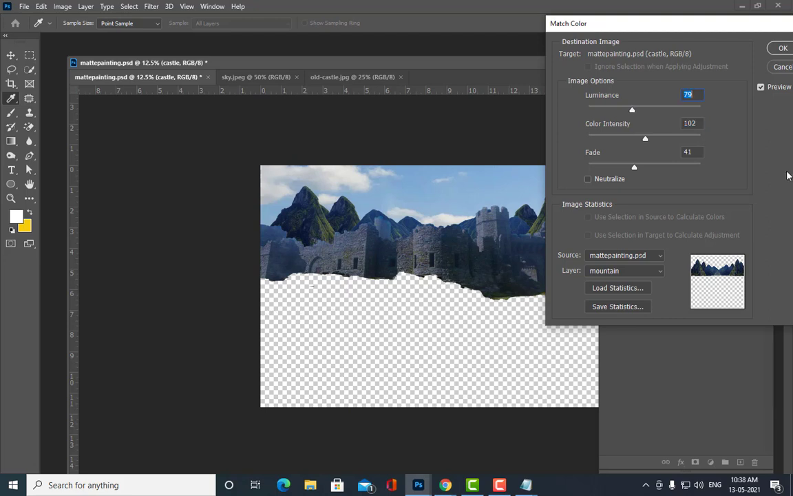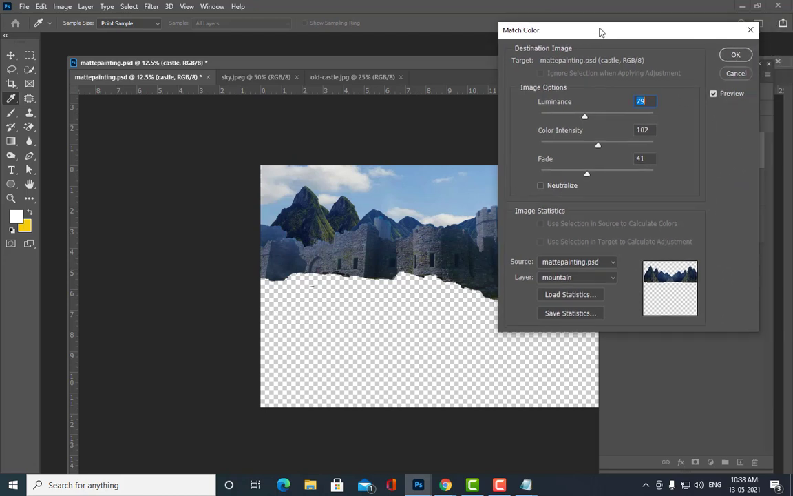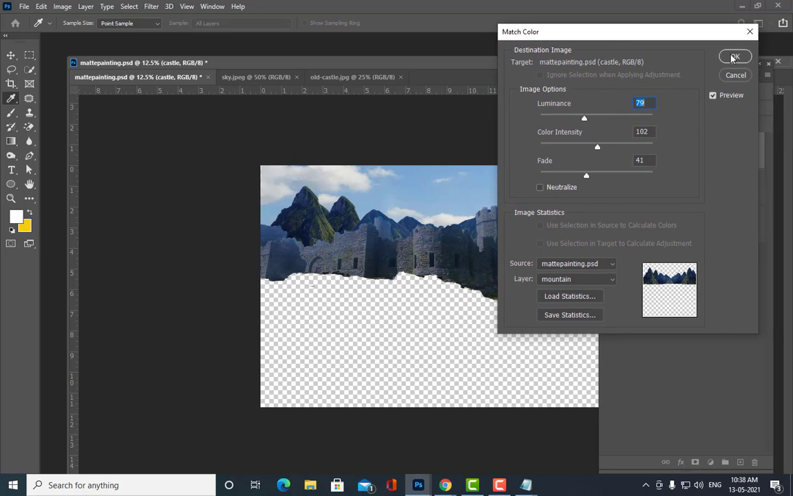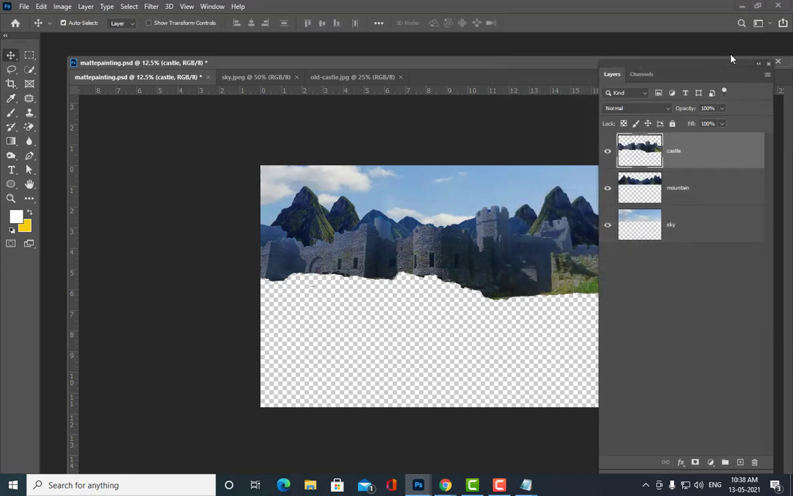Okay, so now we have a perfect color matching between mountain and castle. Are you all able to understand how to do the color matching? Yes, sir. Okay. So once you have done this, just click OK. Now we have done the color matching for our castle.